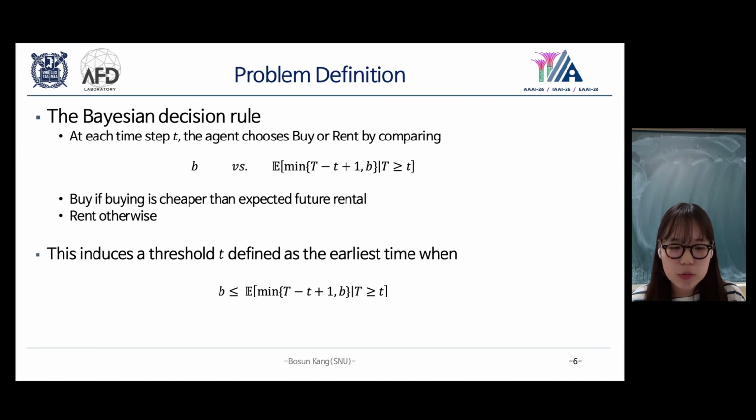The Bayesian rule is very simple. At each time step, we compare the buy cost B with the expected remaining rental cost conditioned on survival. If buying is cheaper, we buy. Otherwise, we keep renting. This comparison introduces a threshold structure. There is a first time T at which buying becomes optimal, and before that, renting is always better.